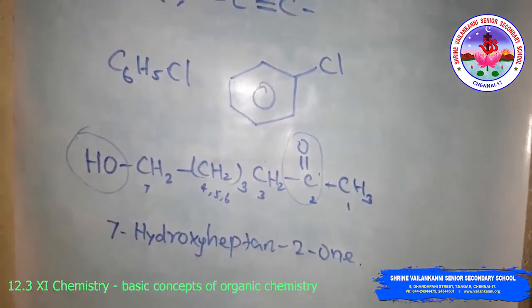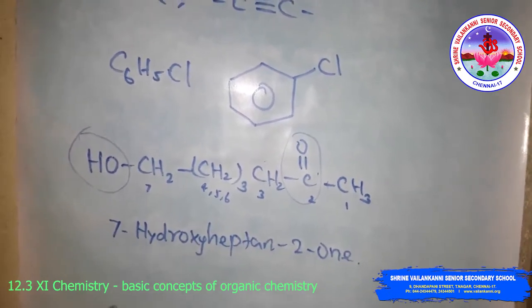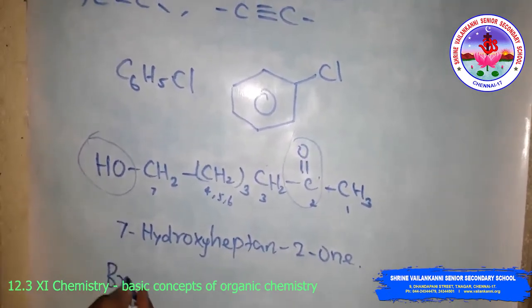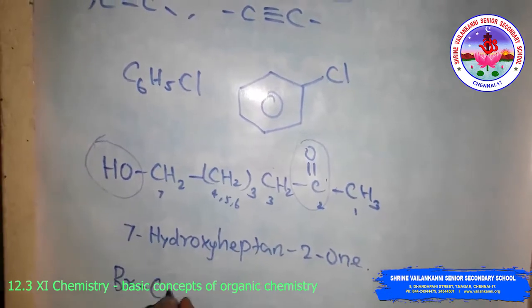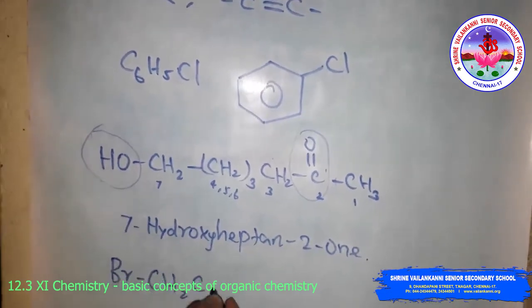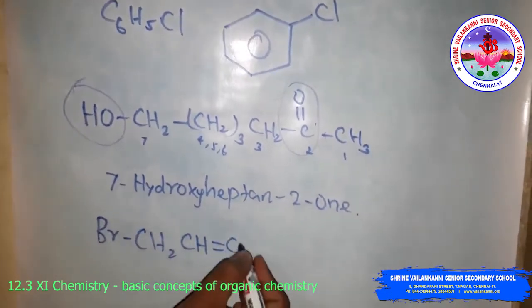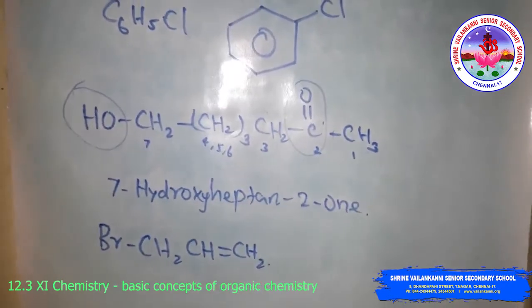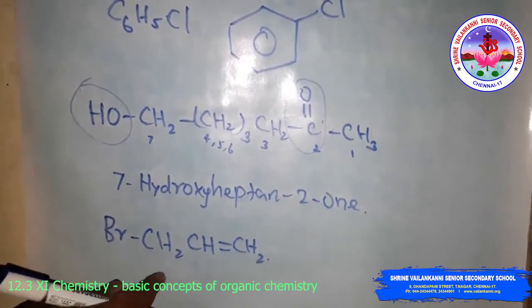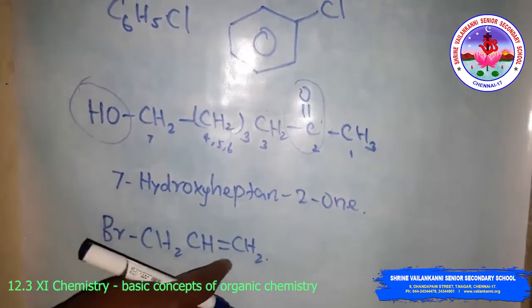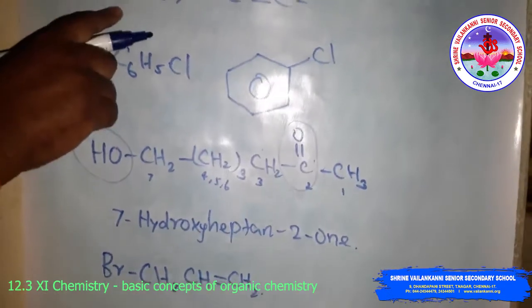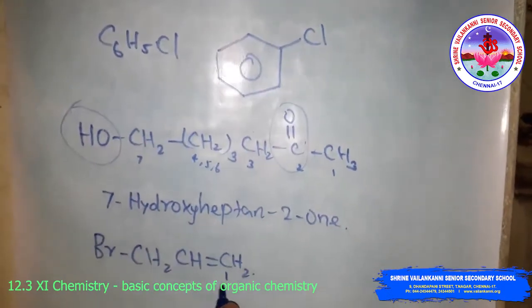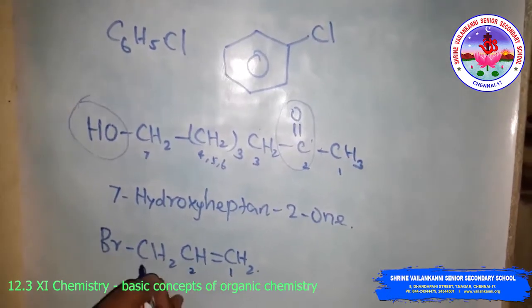There are many examples. Suppose we have Br, CH2, CH double bond CH2. Here the double bond is preferred first, so the double bond carbon atom gets numbered first: 1, 2, 3.